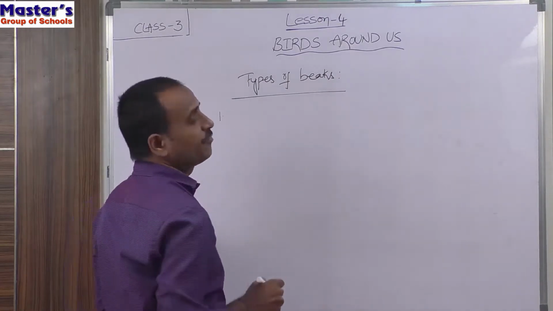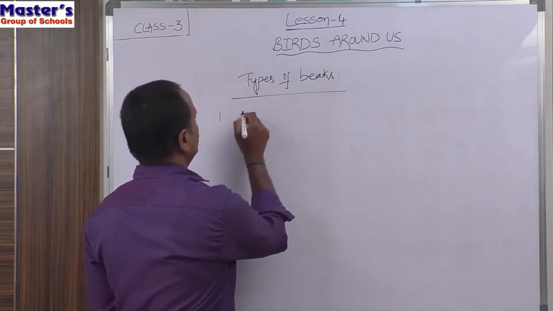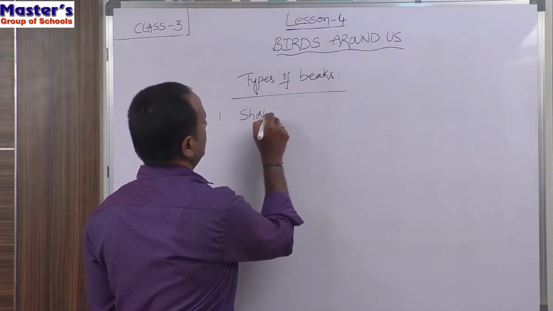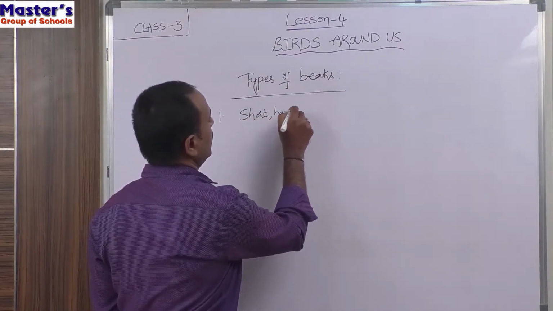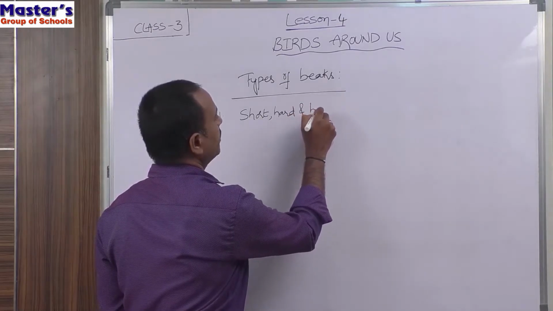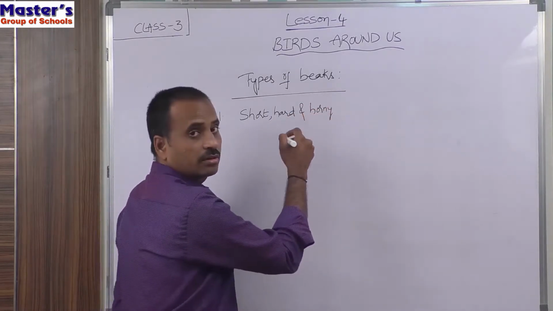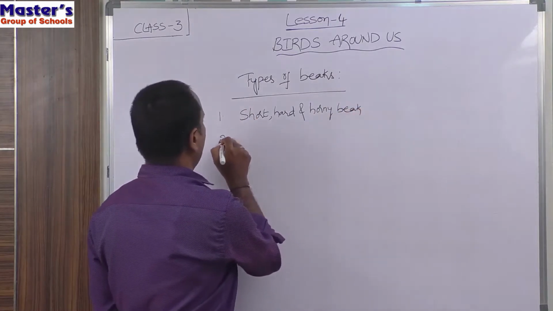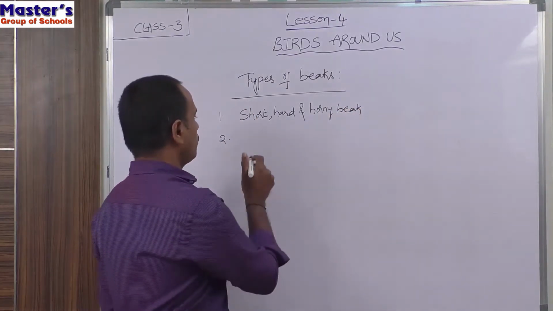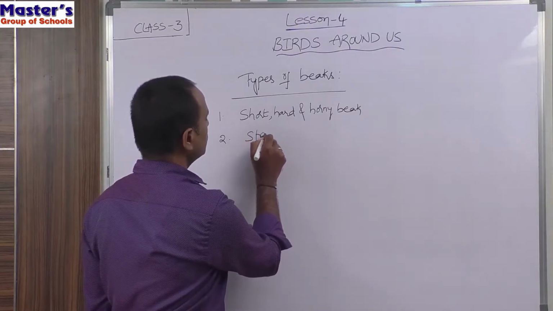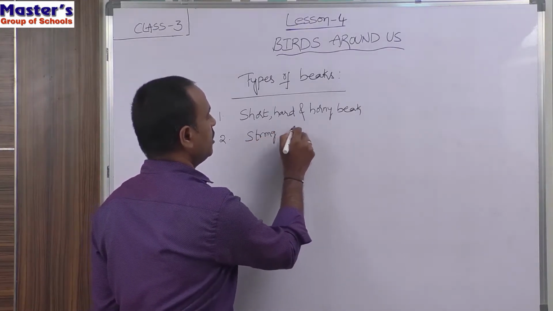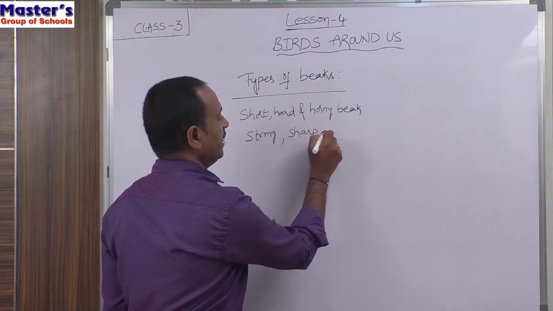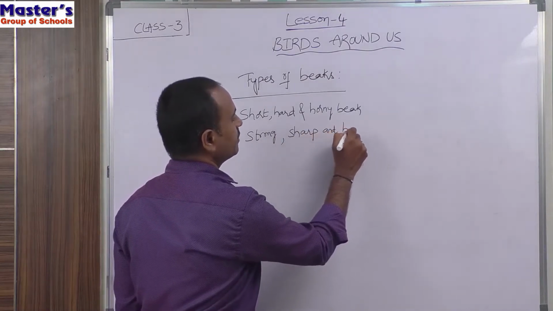The first type of beak is short, hard and horny beak. And the second type of beak is strong, sharp and hooked beak.